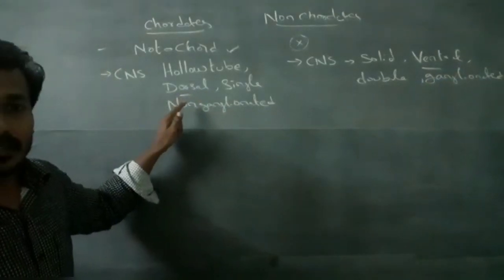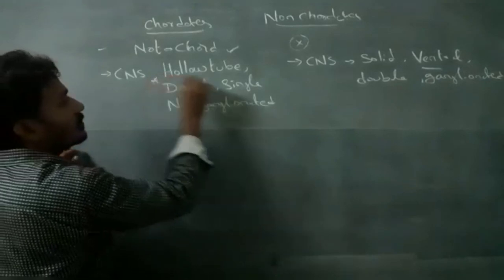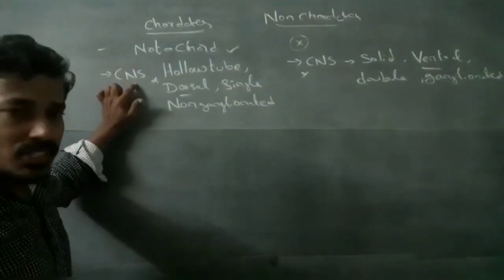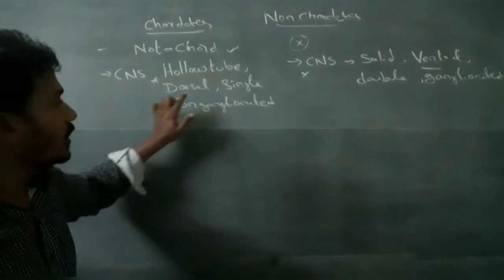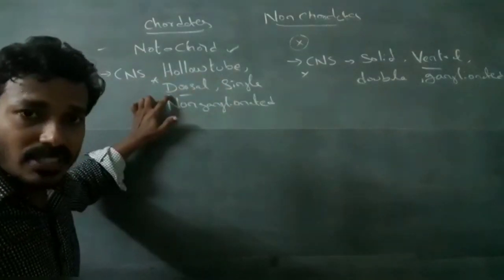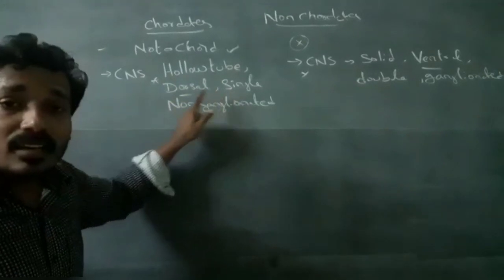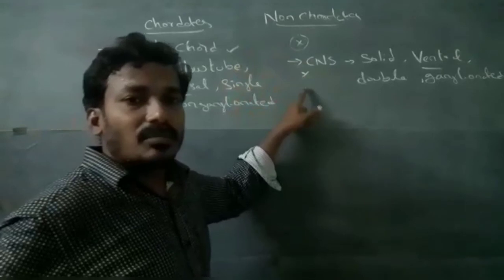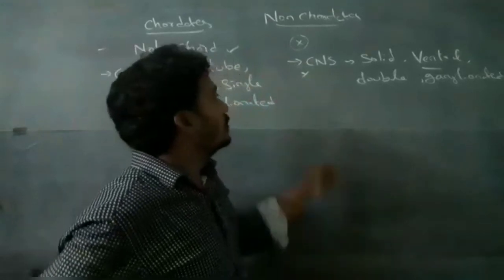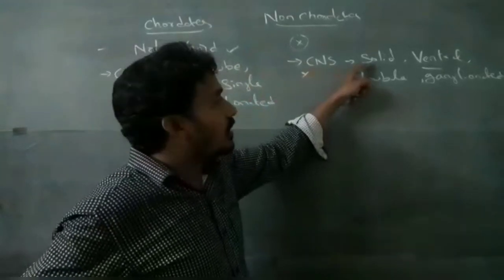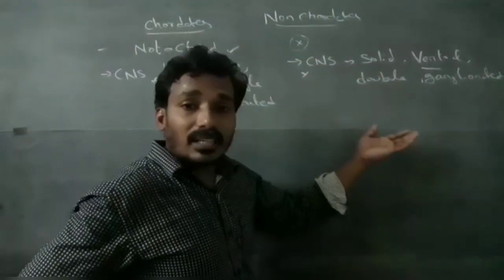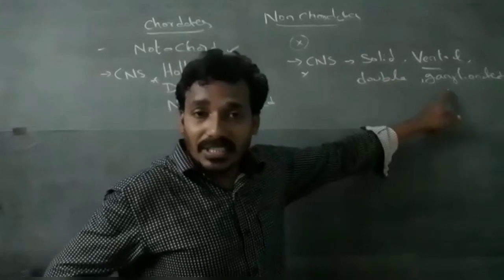Most important characters: in chordates, the central nervous system is a hollow tube, present in the dorsal region, single and non-ganglionated. In non-chordates, for example cockroach or earthworm, the nerve cord is solid, ventral, double, and ganglionated.